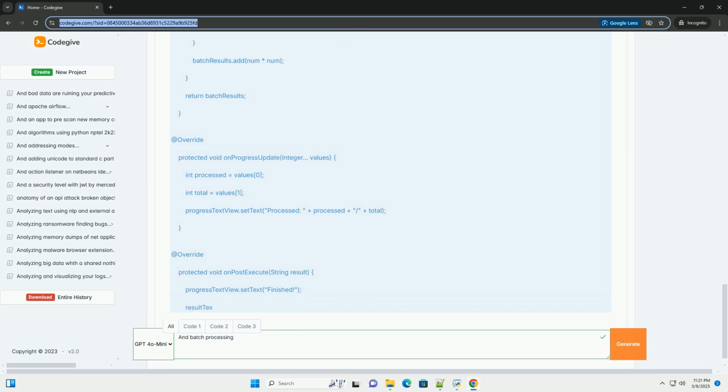2. ExecutorService. Shut down properly. As shown in the ExecutorService example above, it's crucial to shut down the ExecutorService when you're done with it. Use executorService.shutdownNow to interrupt running tasks and prevent the ExecutorService from holding on to resources. Set executorService equal to null to allow the garbage collector to reclaim it.